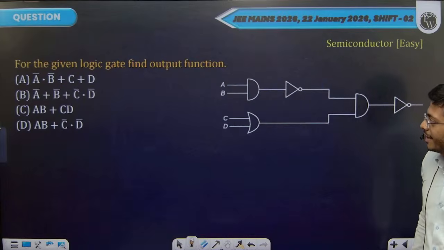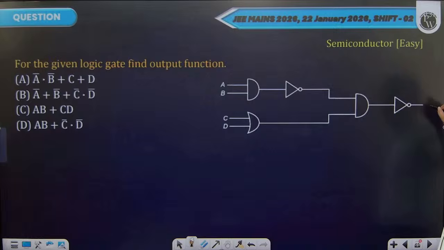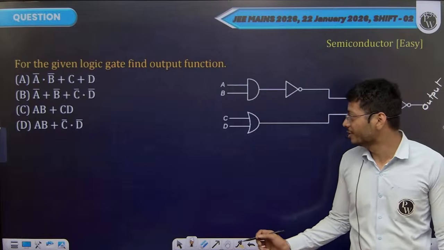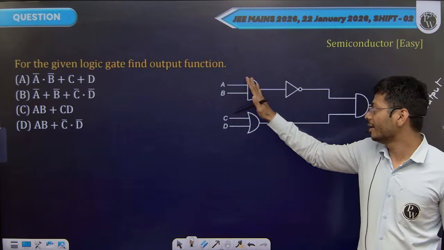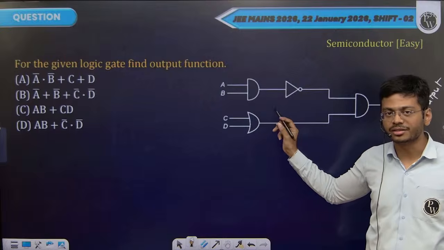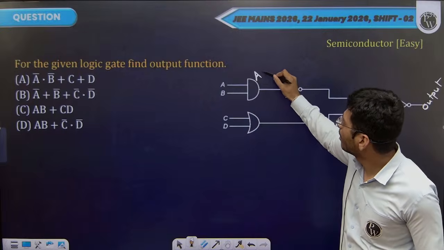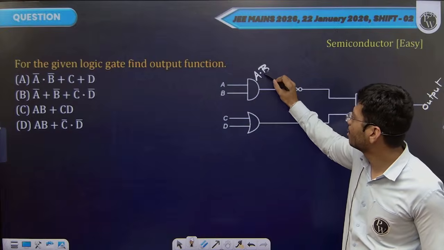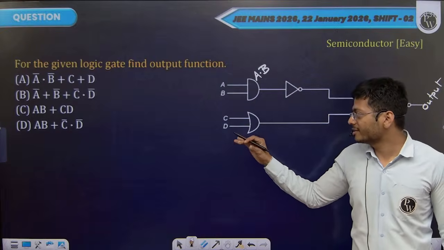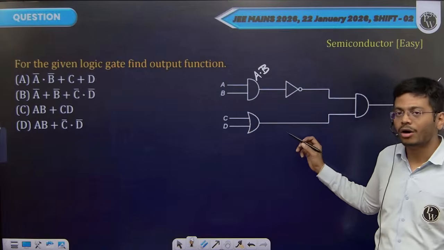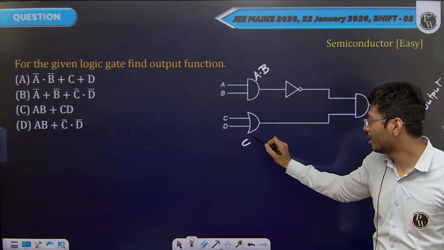For the given logic gate, you have to find the output function. This will be your output. You have to use a little bit of Boolean algebra to get through this. A, B, and they are going into AND gate. AND gate output is A and B. So this one side by side. C, D are going into OR gate. OR gate output is C or D.